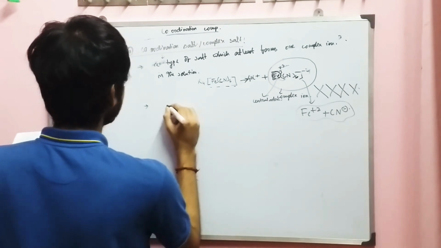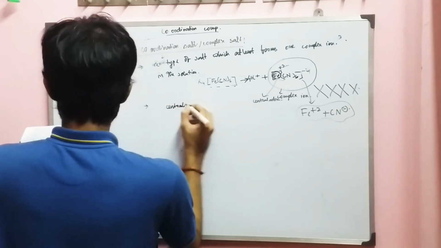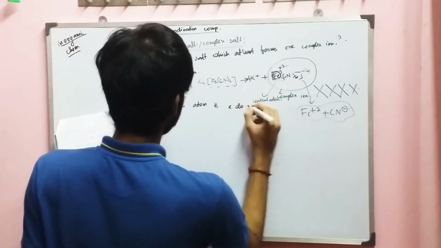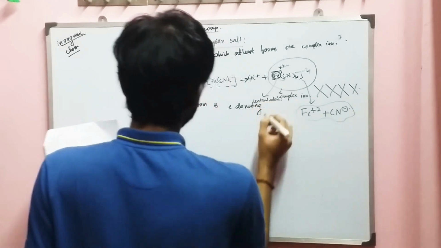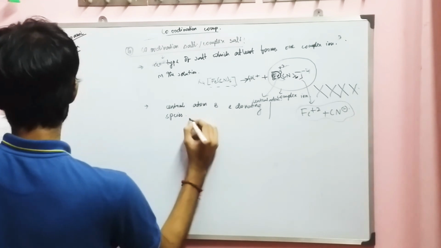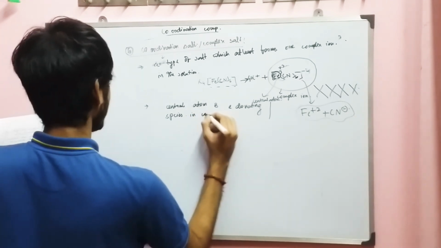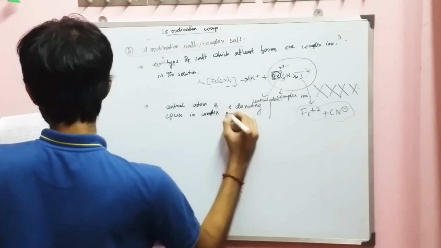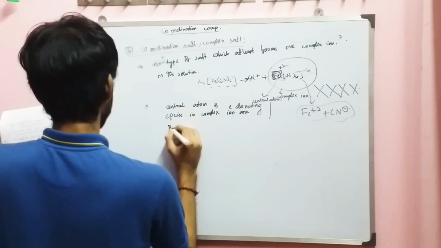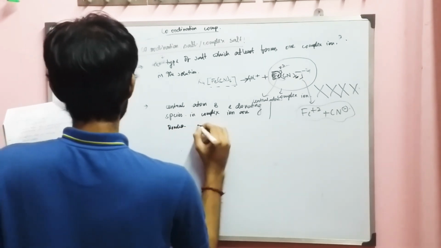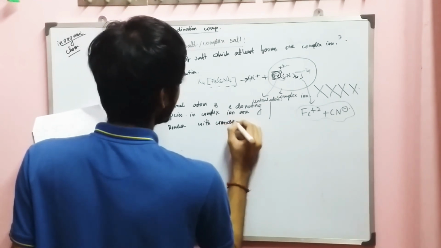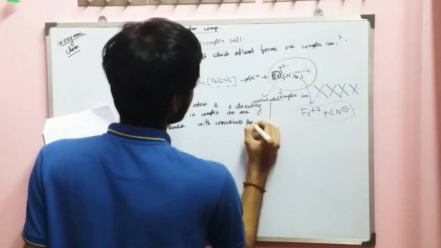The central atom and electron donating species in a complex ion are bonded with a coordinate bond.